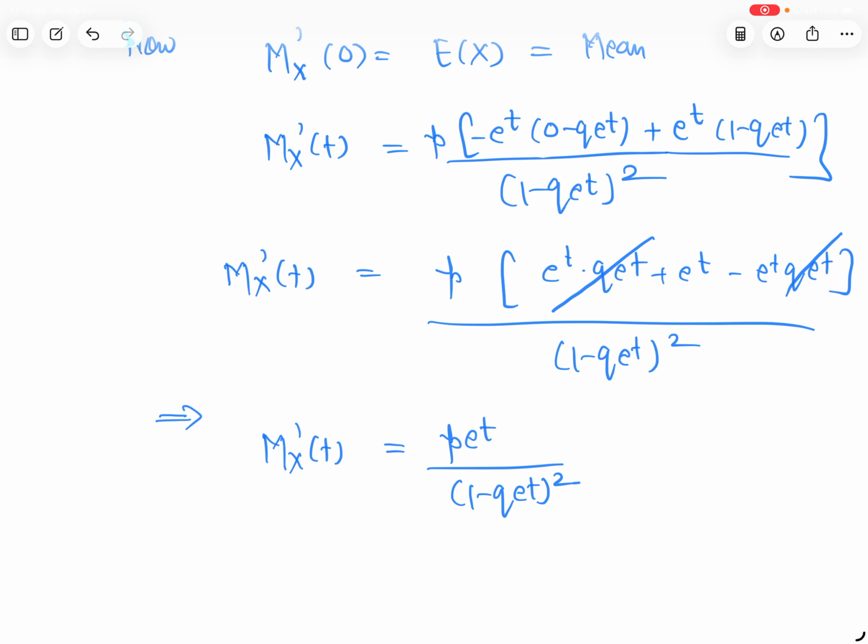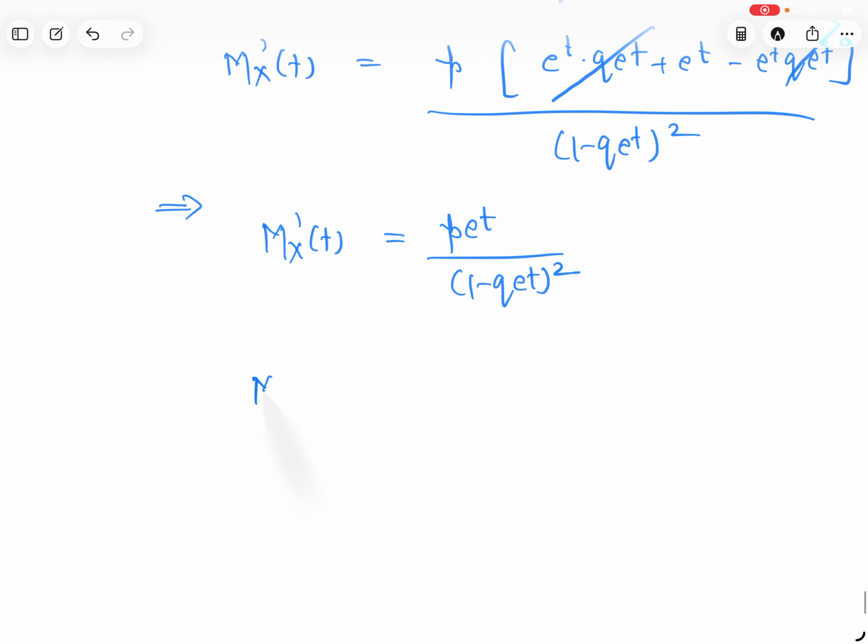So what is the mean? Mean is E[X]. E[X] we call the mean. So evaluate at zero: put t equal to zero.